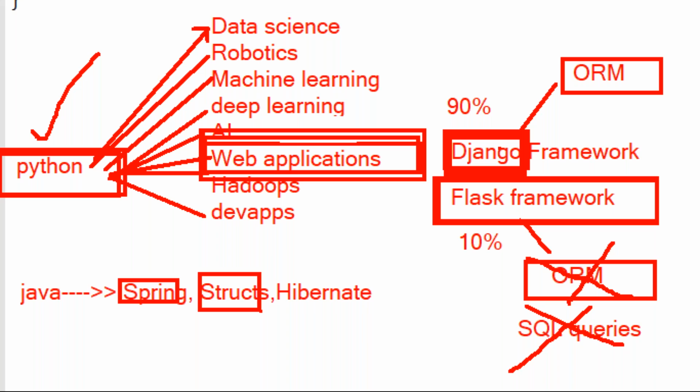But using Django, no need to change the queries. Only the database settings we are changing. Somewhere we use MySQL settings; in the same place you remove that one and give Oracle settings. That is the best advantage of the Django framework compared to the Flask framework, sir. That's why the Django framework is in more demand nowadays. Are you understanding this point, all of you, guys?